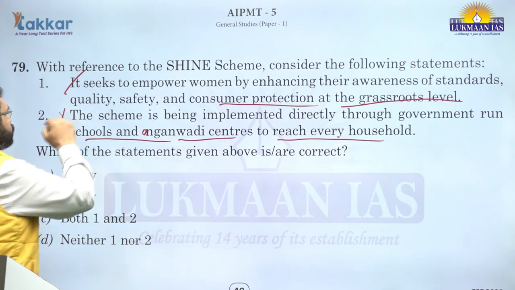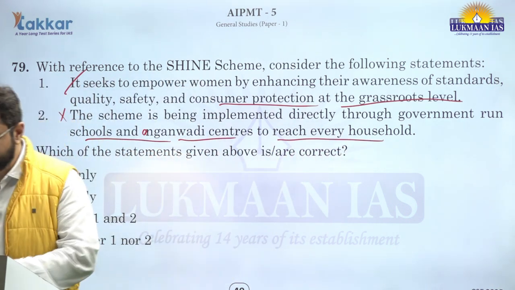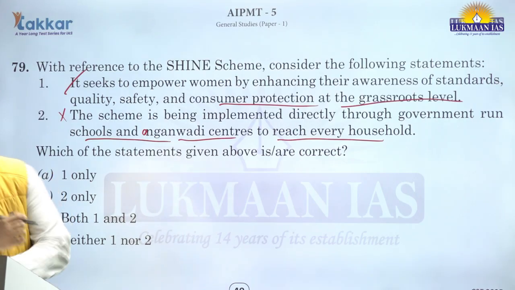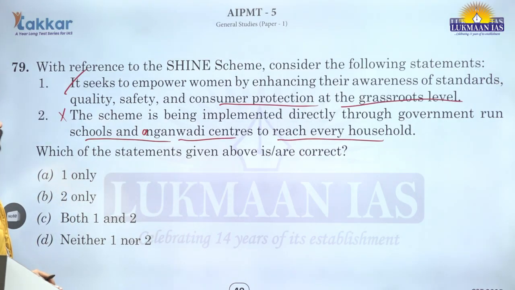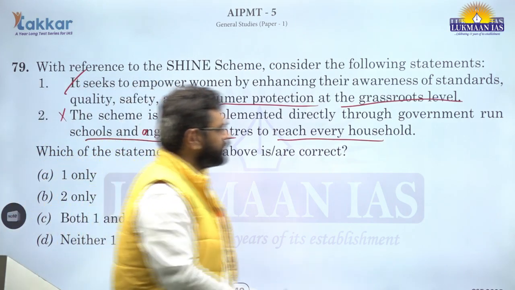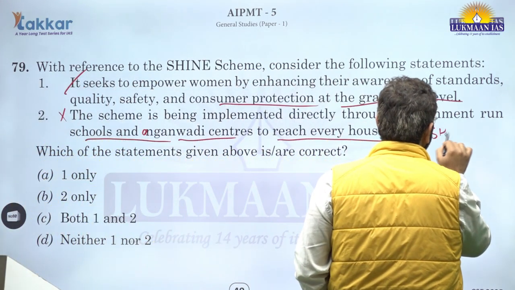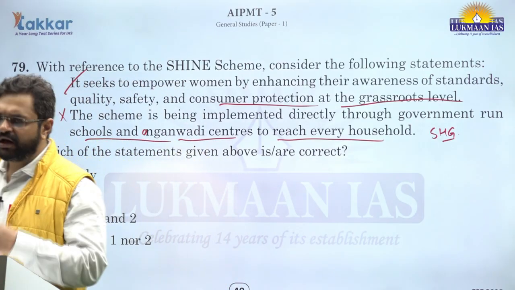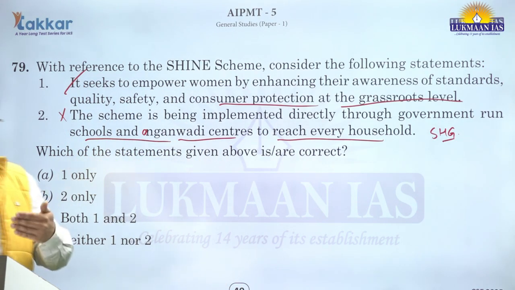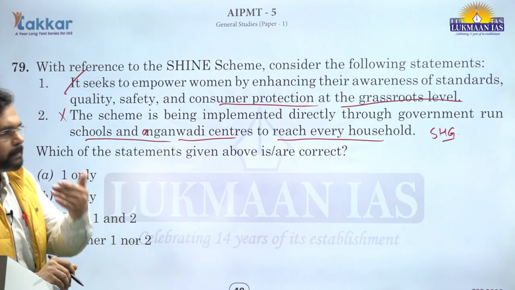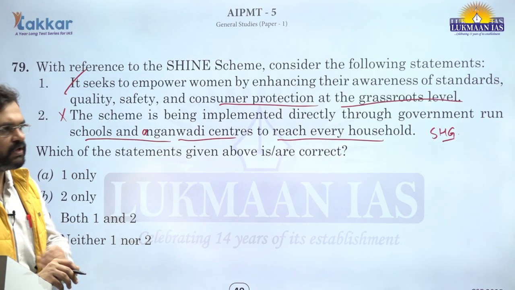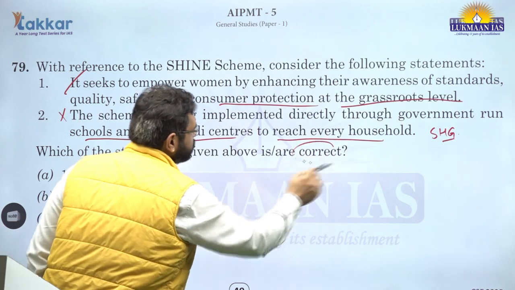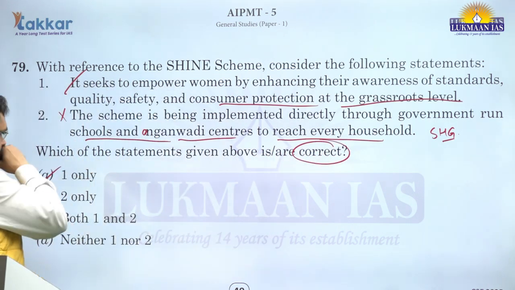Now, the second statement is incorrect because it is not run by government-run schools or Anganwadi centers. Rather, it makes use of self-help groups, NGOs, and such awareness generation organizations, which might create more awareness among the women at the grassroots level. So, which of these statements are correct? One only, A.